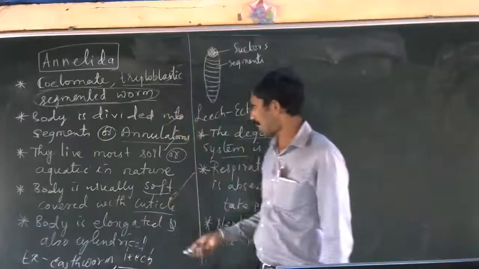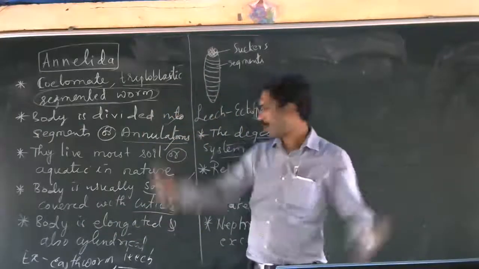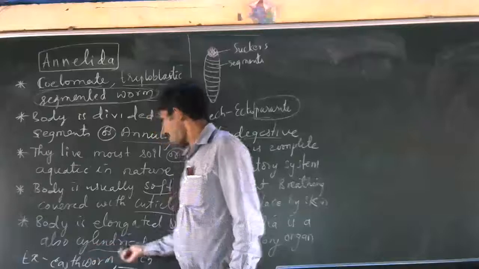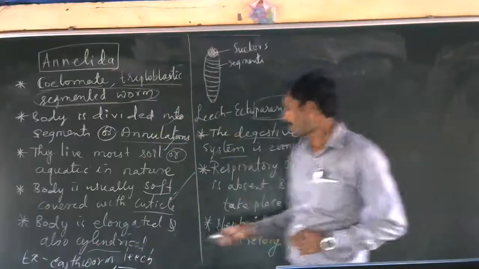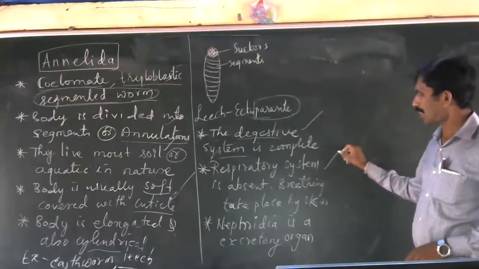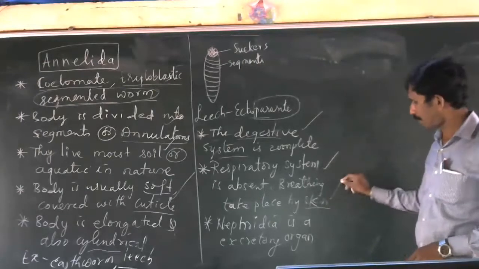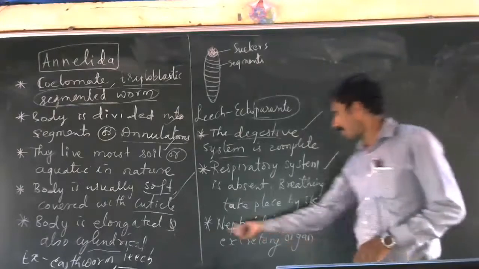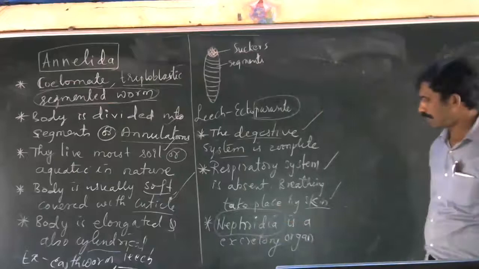Body is elongated and also cylindrical. Complete digestive system will be there. Respiratory system is absent and respiration takes place by skin. And nephridia is a special organ which helps in excretion.